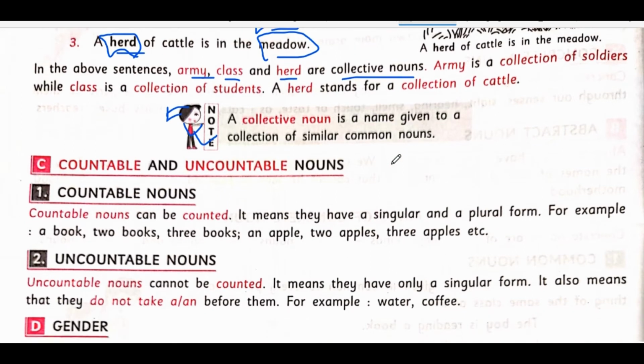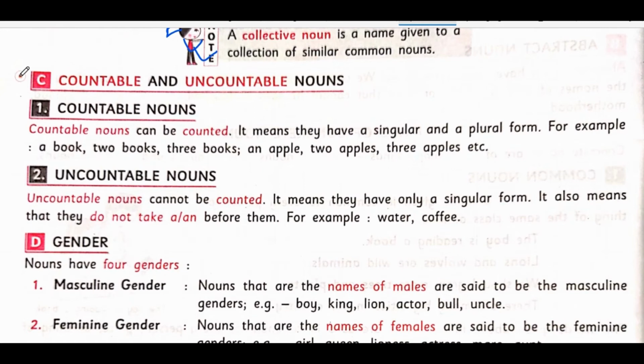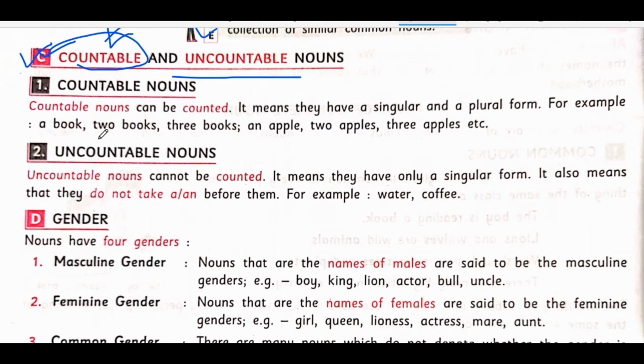Understood? Now let us go to the next point. It is also very interesting and a very easy point. What is that? Countable and uncountable nouns. The name itself says it. Countable means anything that we can count easily. Anything that we can count easily is called a countable noun. Anything which cannot be counted easily is called what? Uncountable noun.